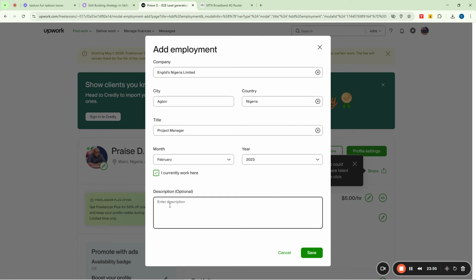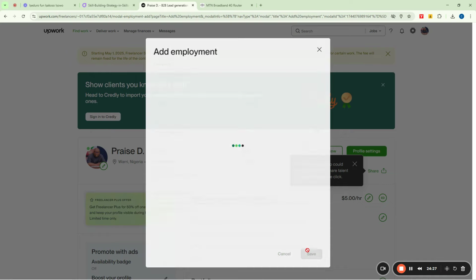Okay. So you can say, okay, I was tasked with the management and coordination of all construction projects embarked on by Engils Nigeria Limited, right? That can be your description. Just something brief, okay? You can now click on save here.